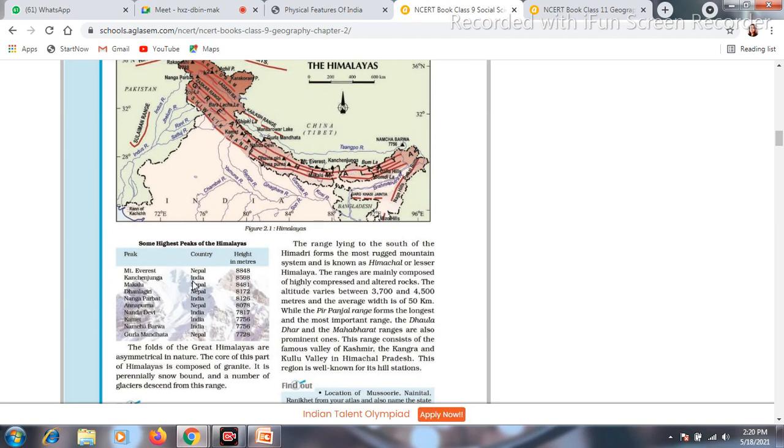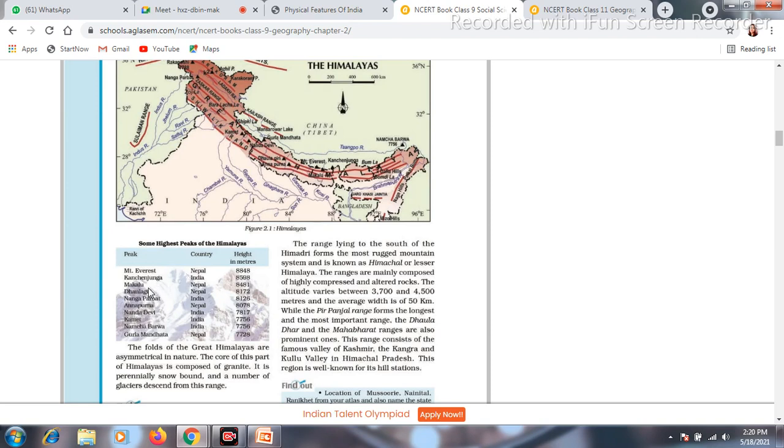But Kanchenjunga is located in India, and Mount Everest is located in Nepal. So the question comes, which is the highest peak of Himalaya in India? It will be Kanchenjunga, and the highest peak of the Himalaya in the world will be Mount Everest, which is the highest peak of the world also.